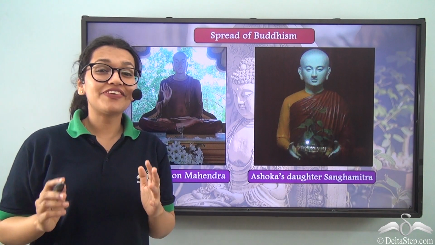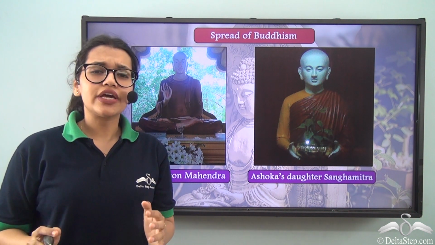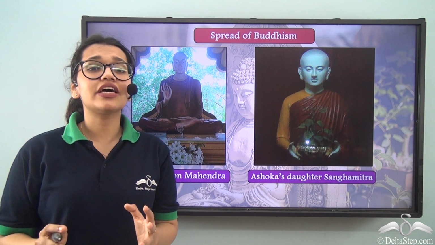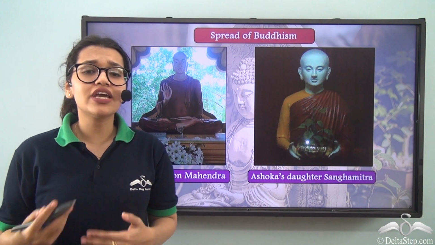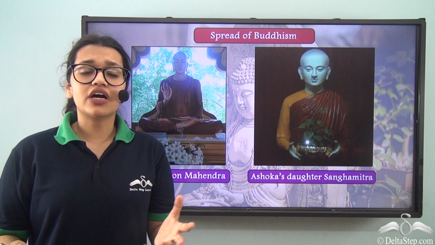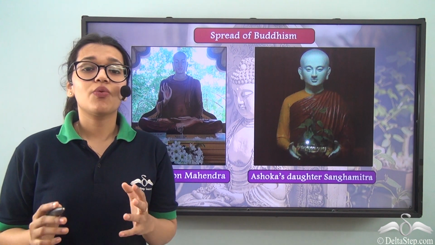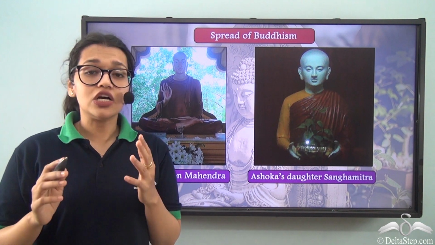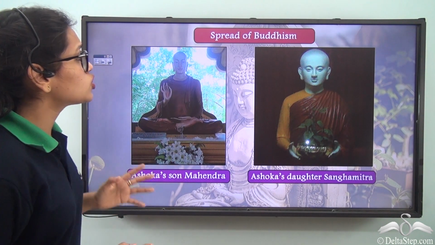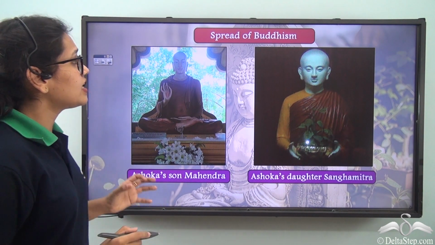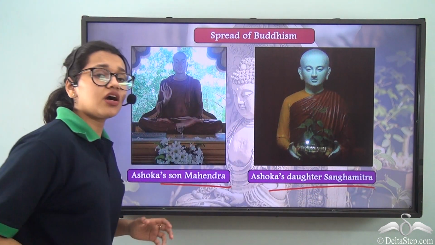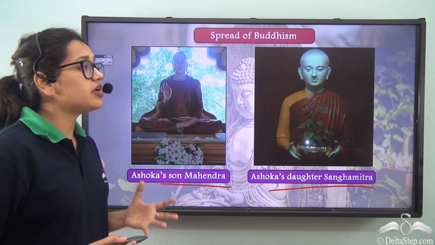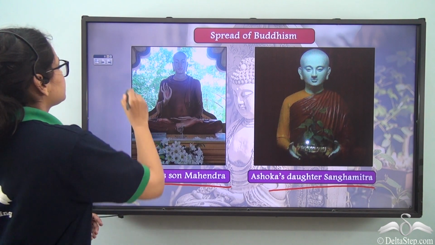Well, you'd be really fascinated to know that today in Sri Lanka, Buddhism is the official religion and it is the most followed religion there. So, how do you think this religion went to Sri Lanka or got spread to Sri Lanka? Well, it is because of King Ashoka again. In fact, he was so devoted to this religion that he sent his son Mahendra and his daughter Sanghamitra to Sri Lanka to spread Buddhism in Sri Lanka.